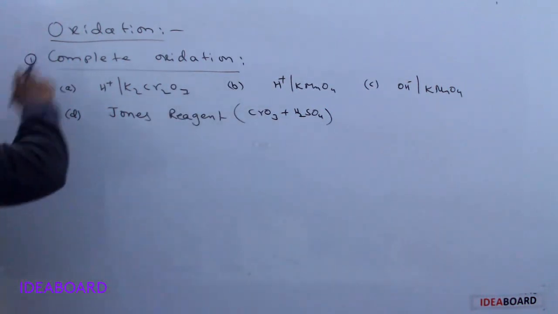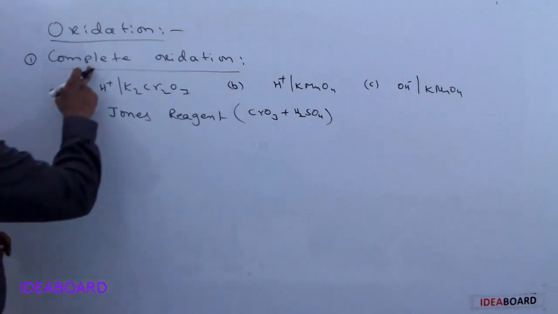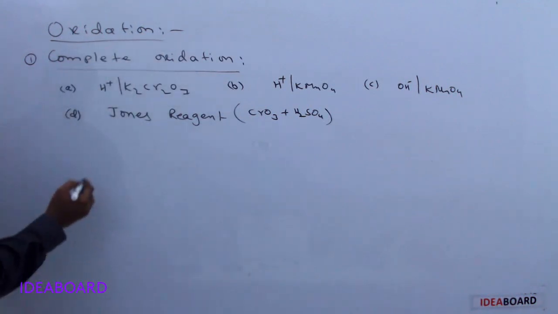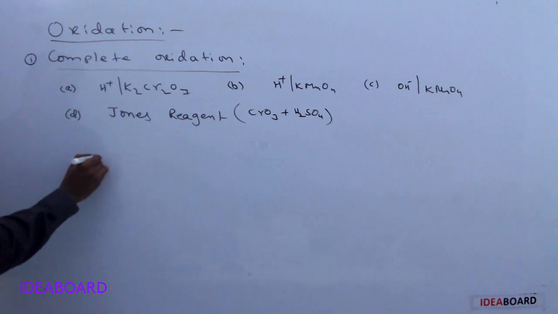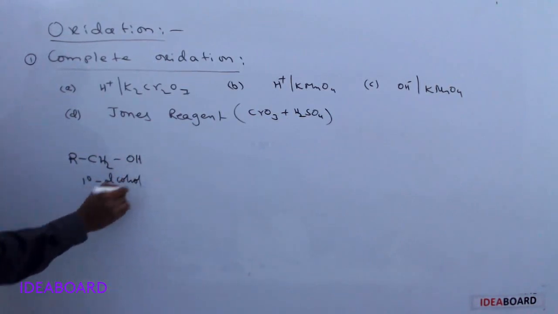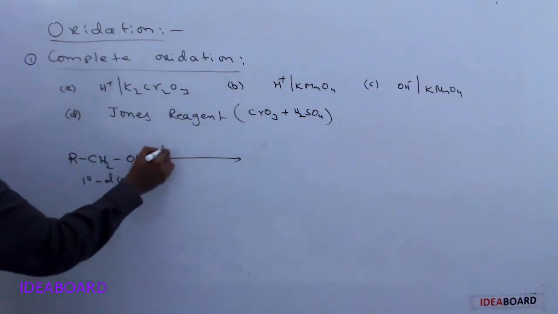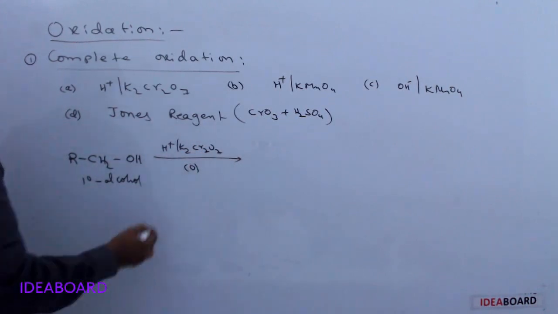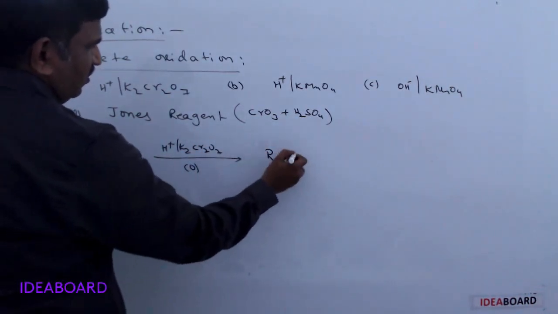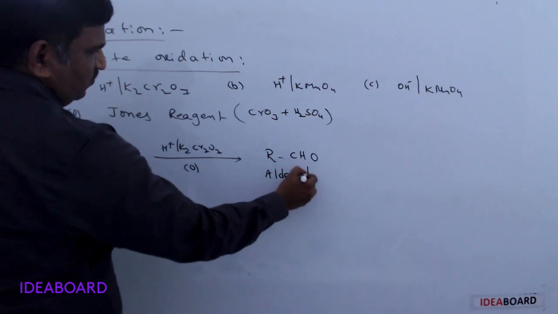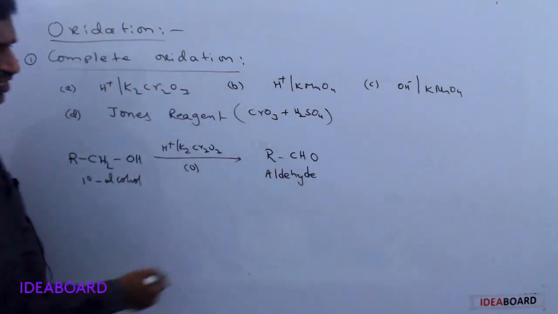In the presence of any of these reagents, alcohols undergo the complete oxidation process. In this process, what happens? Suppose I am taking a primary alcohol, RCH2OH. This is a primary alcohol. The primary alcohol first undergoes oxidation by acidified K2Cr2O7 to give RCHO, which means aldehydes are formed. So first primary alcohols convert into aldehydes.